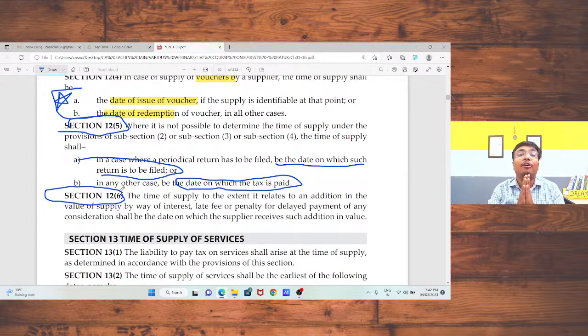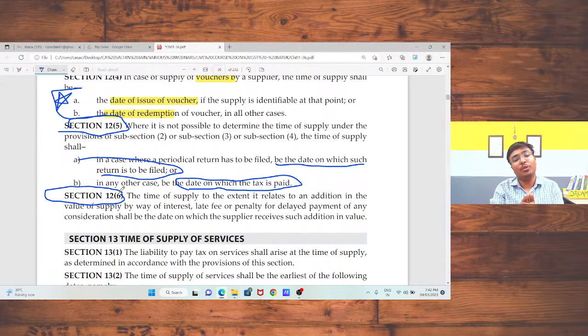If I supplied the goods to Mr. X and got late payment, and for that purpose I added interest with my invoice, in that case the date on which I add that interest or penalty, the addition date will be my time of supply, and from that date I need to pay the tax. Is that okay? Section 12, subsection 1, 2, 3, 4, 5, 6. Sir, each and everything is okay.